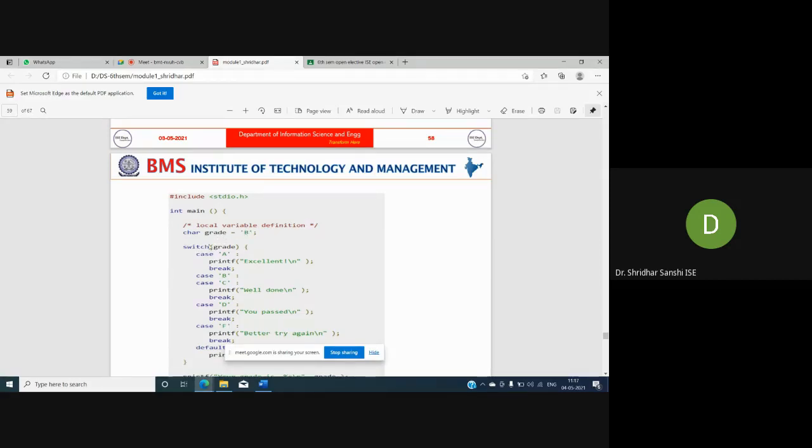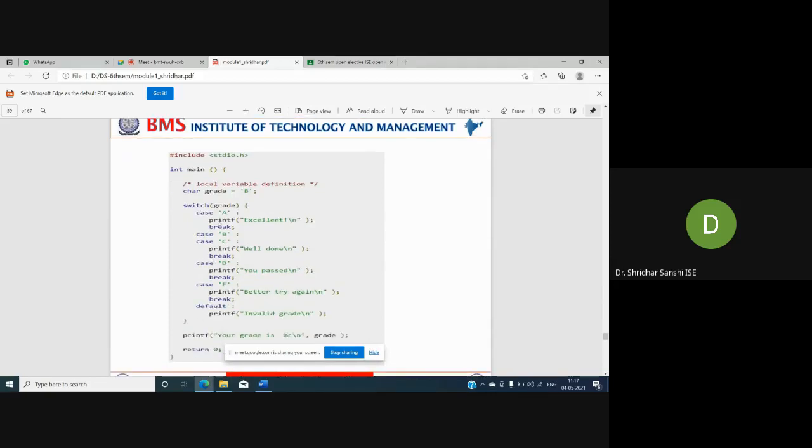This is the switch statement: switch followed by the expression, opening curly brace, closing curly brace, and you specify case followed by value 1, a colon, and a set of instructions. After writing the instructions, we need to put break, which is a keyword: break semicolon.